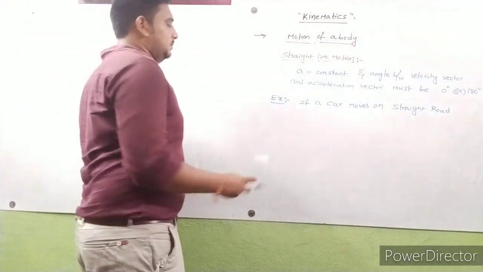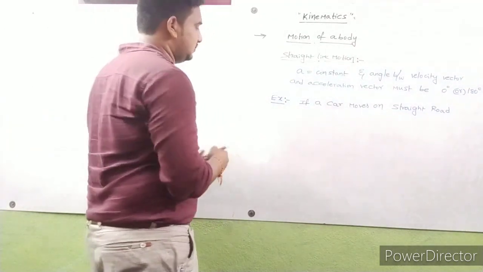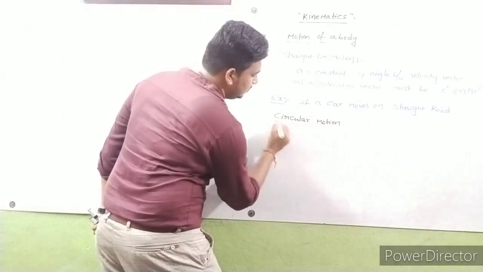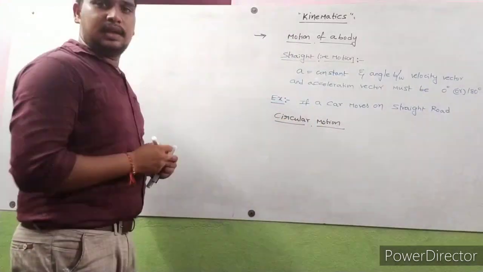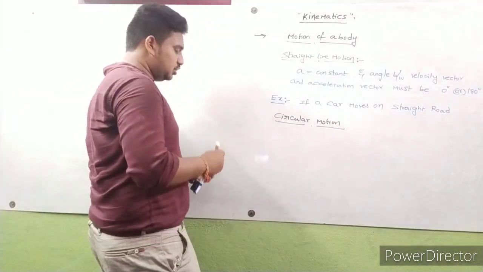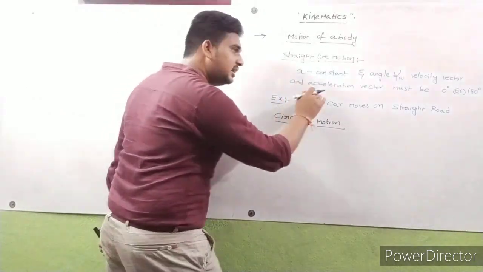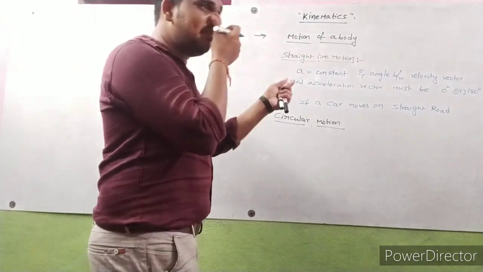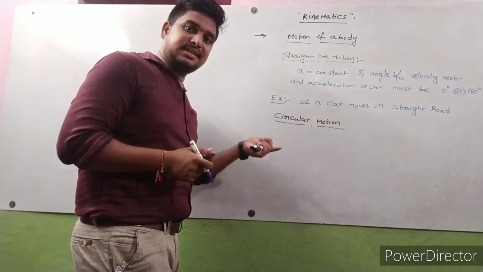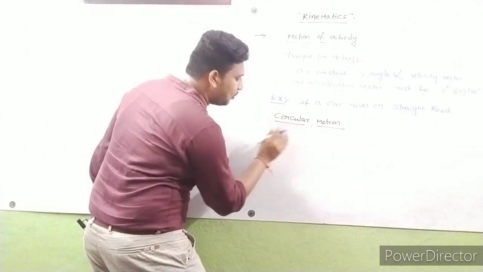Now, next one, circular motion. In circular motion, the magnitude of acceleration is constant, but the direction of acceleration changes.